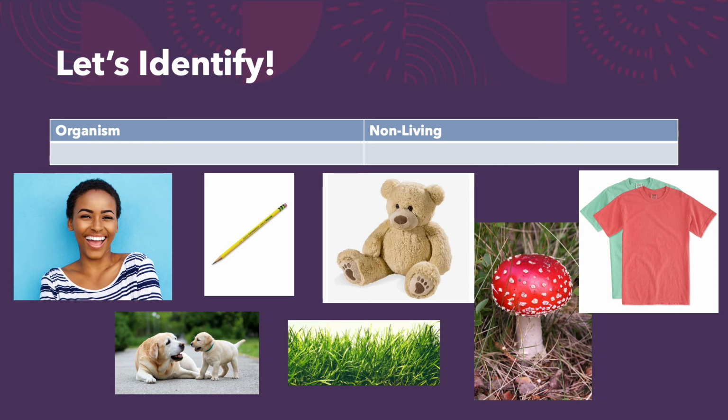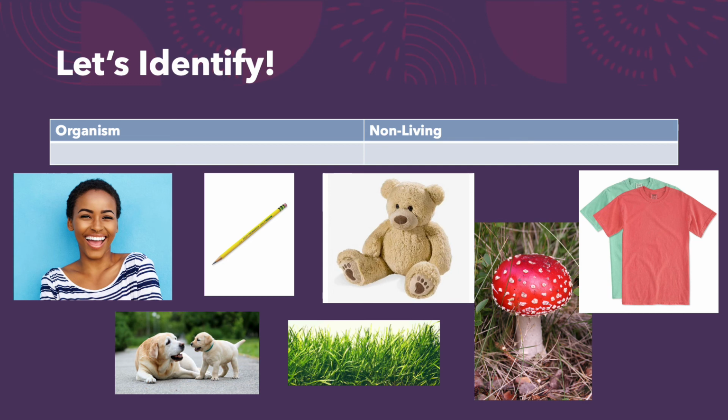Next, we have a shirt. Look down at your shirt. Do you think your shirt is an organism or a non-living thing? I sure hope it's a non-living thing. Your shirt is a non-living thing. It's not an organism. Next is a puppy dog. Oh, so cute. Do puppy dogs need food, water, and air to survive? Yeah, I think I feed my puppy dog every night and he drinks water, and yeah, dogs are organisms.